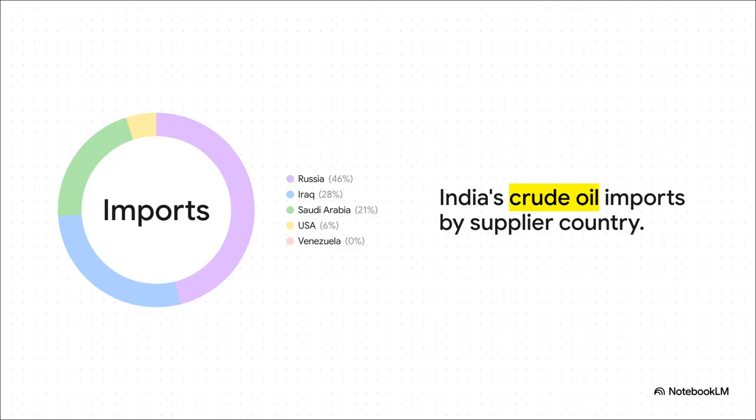Now, despite complex international sanctions, the data paints a crystal clear picture of where that crude originates. Nearly 46% of India's crude imports come straight from Russia. Add in traditional OPEC heavyweights like Iraq at over 27% and Saudi Arabia at nearly 21%, and you see exactly how deeply intertwined these producing nations are with the world's largest processing centers.